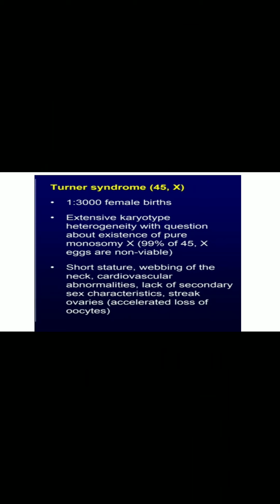The Turner syndrome can be seen with a female birth, with short stature, webbing of the neck, cardiovascular abnormalities, lack of secondary sexual characteristics, streak ovaries or diseased development of ovaries or formation of oocytes. Another one is named the Klinefelter's syndrome.